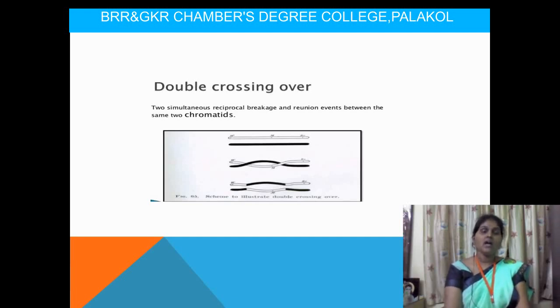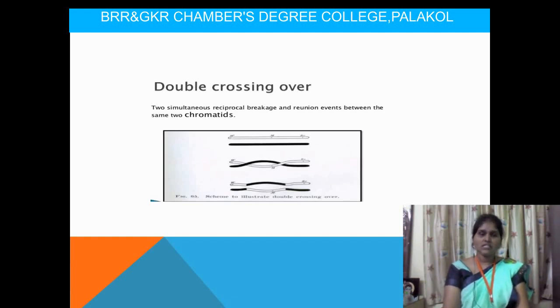Here what happened during the mitosis process is that only the mitotic cells, that means skin and hair, these characters will be separated by the chromosome. So we call it somatic crossing over.